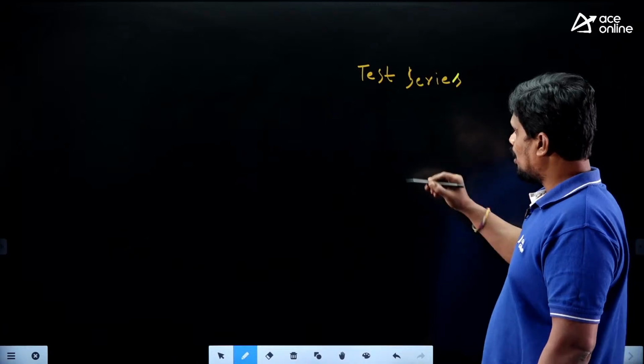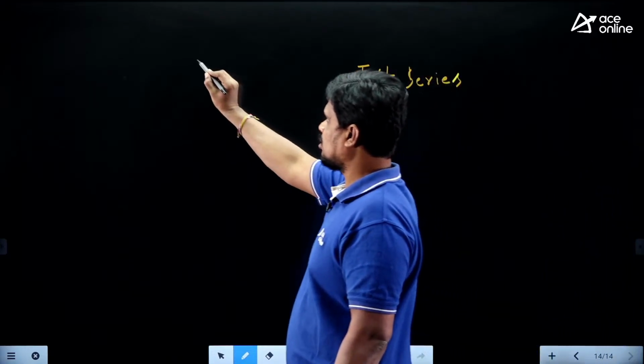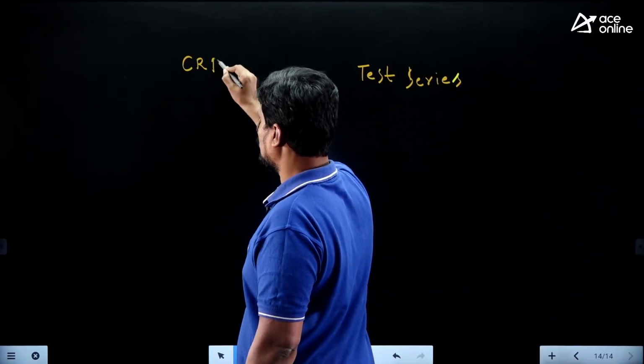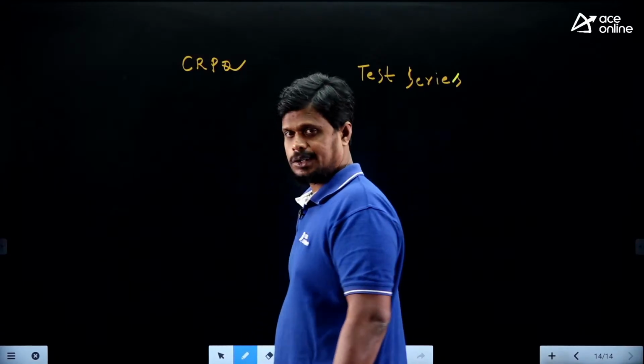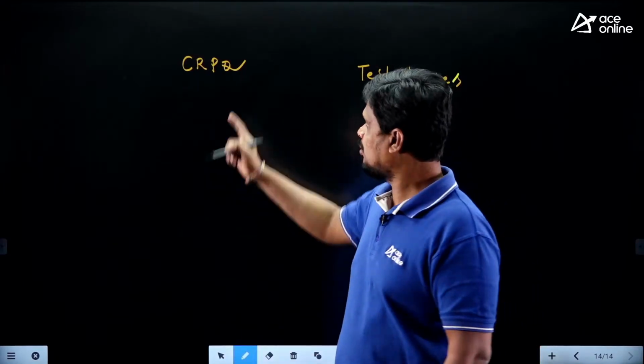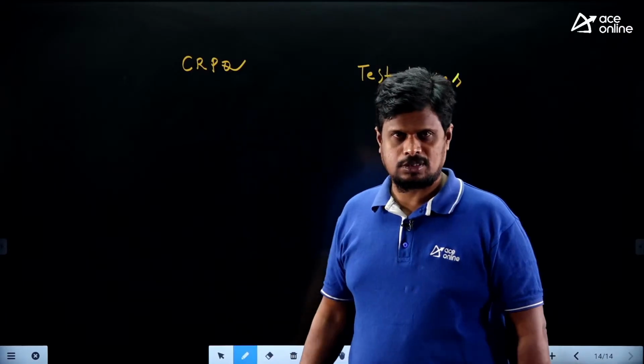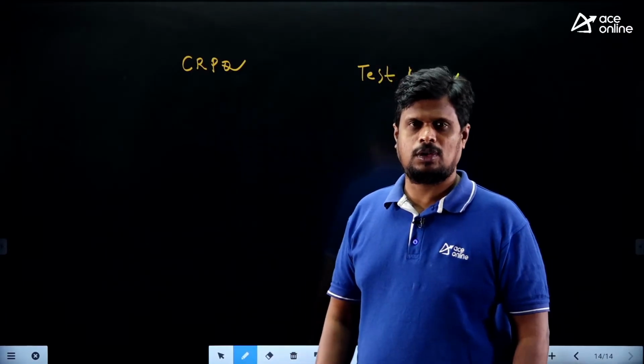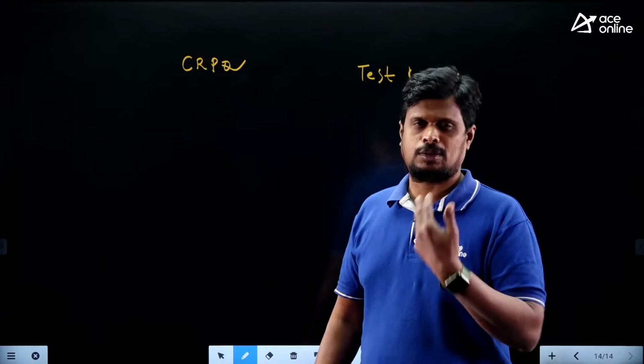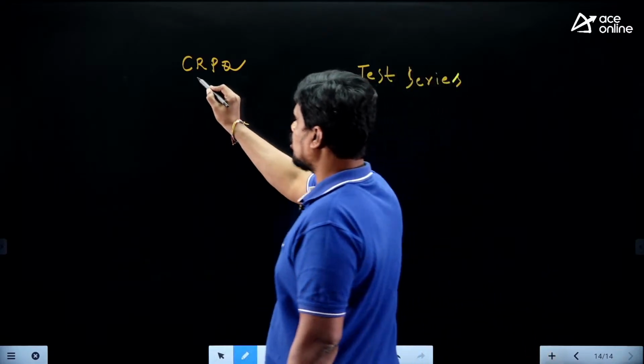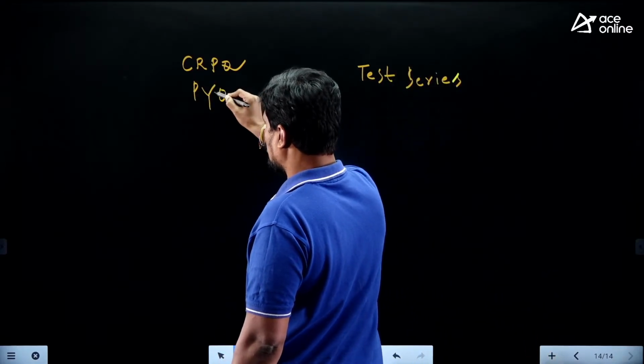And before the test series, my suggestion is that ACE Engineering Academy provides you a classroom practice questions booklet, the CRPQ questions. Mostly we have solved all these questions in our classes, but it is strongly suggested to refer to them one more time. Next, GQB questions, your previous year GATE questions.